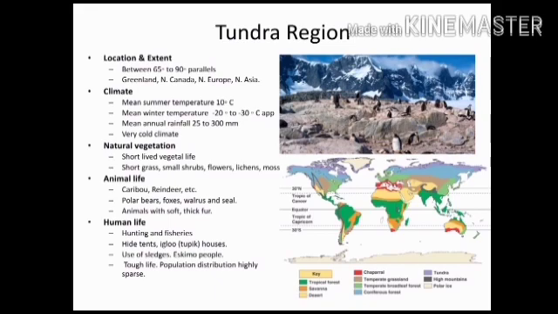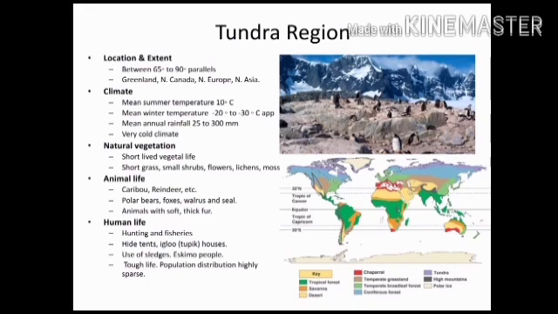Vegetation is short-lived. Short grass, small shrubs, flowers, lichen, moss, etc. are found here. Animals have soft and thick fur. Reindeer, polar bear, foxes, etc. are found here. Hunting and fishing is the main occupation of the people.